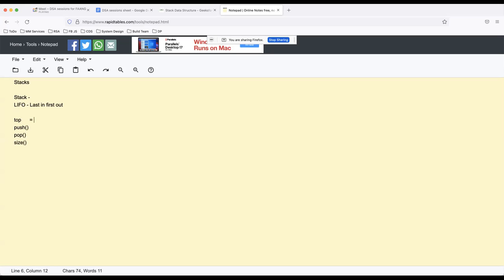If we are representing the stack with an array, top can be the index of the topmost element.